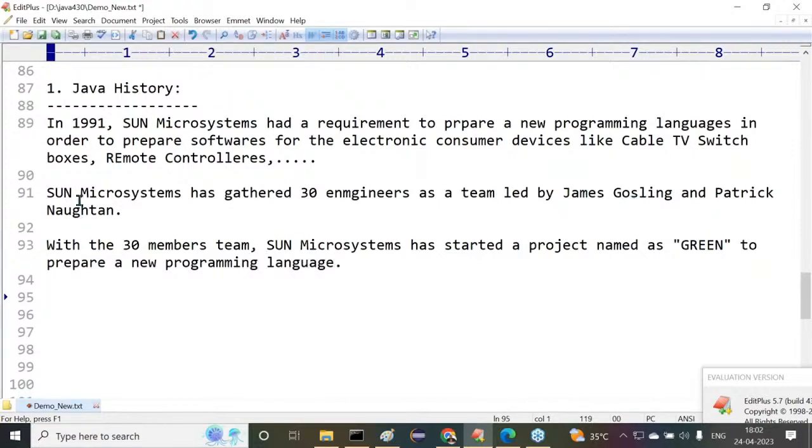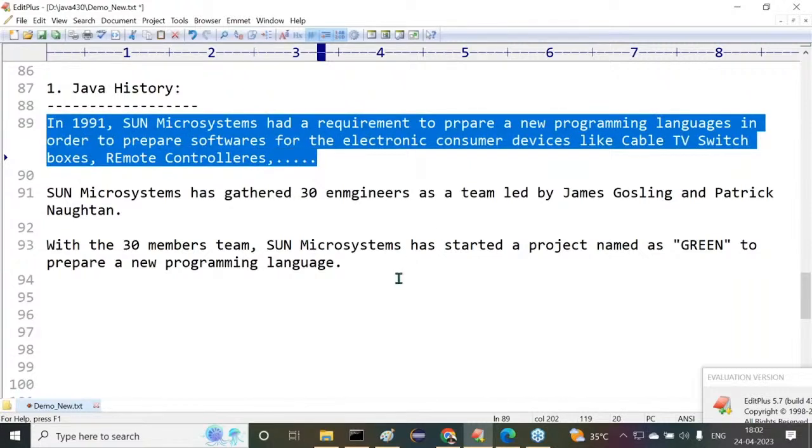Come again. What exactly was the requirement of Sun Microsystems? In 1991, Sun Microsystems had a requirement to prepare a new programming language in order to prepare software for electronic consumer devices like cable TV, set-top boxes, remote controllers, and so on. So it's a matter of electronic devices. That's the requirement of Sun Microsystems in 1991. Clear? Sun Microsystems gathered nearly 30 engineers as a team to prepare this new programming language.